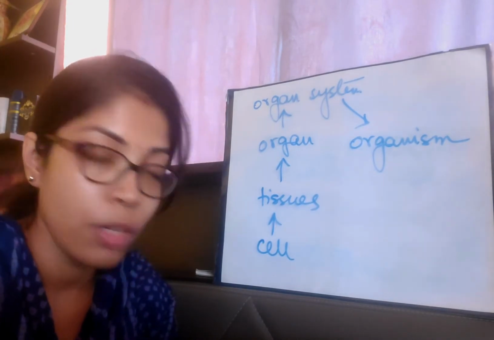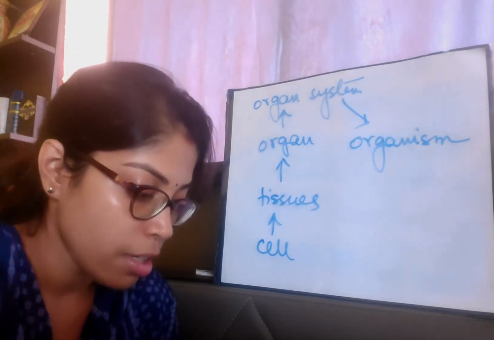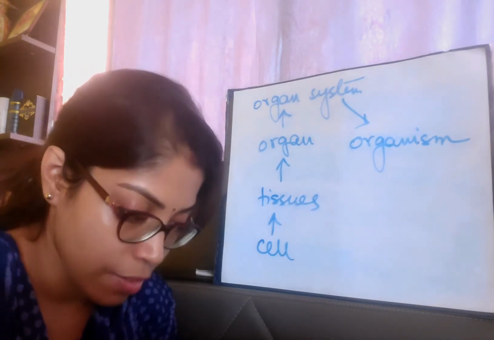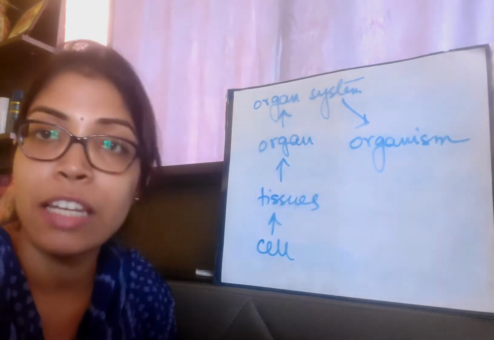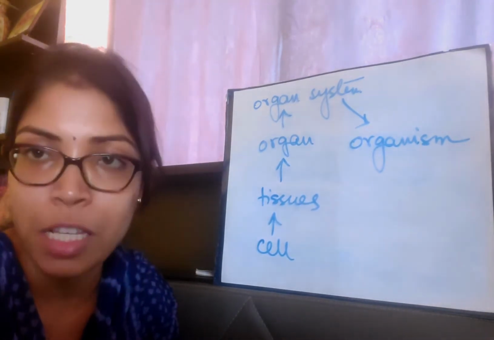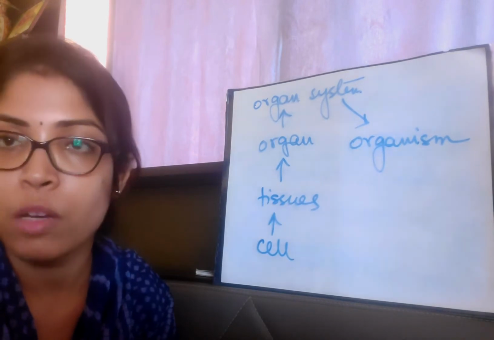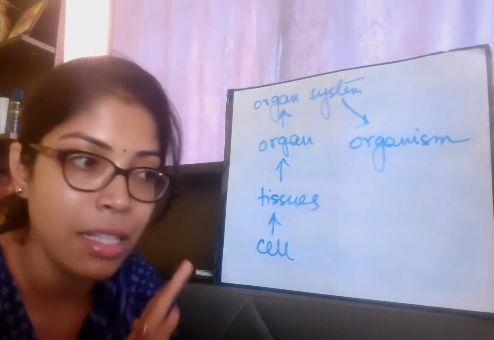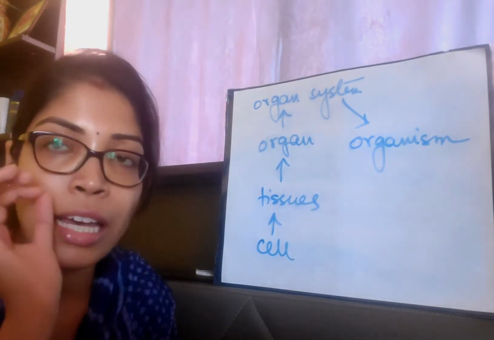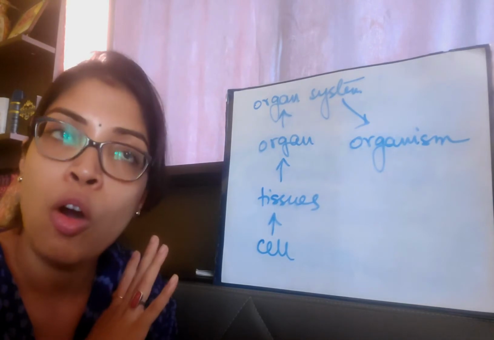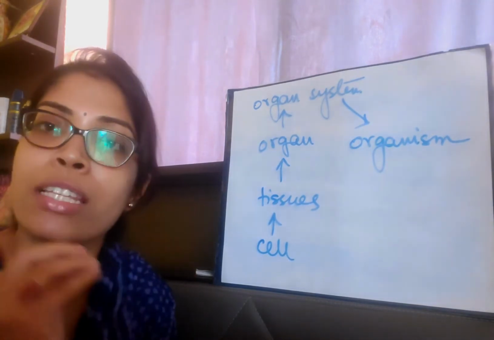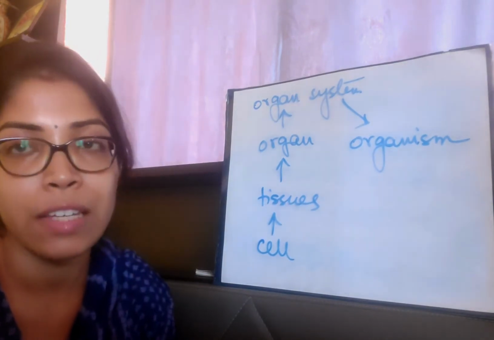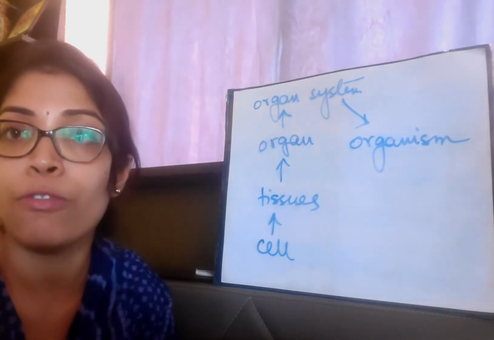Here in your book on page number 6.2, you will find the names of the smallest cell and the largest cell given. The smallest cell is the bacteria living in the drain. The name of the bacteria is Mycoplasma. So Mycoplasma is a bacteria which lives in the drain. That is the smallest cell. Smallest cell means not in any particular organism's body. Till now, the smallest cell that has been discovered is Mycoplasma, which is a bacteria that lives in the drain, and the largest cell is the cell of ostrich.